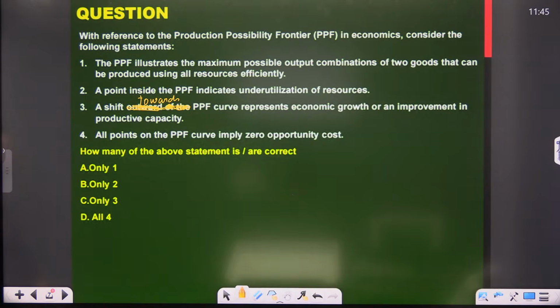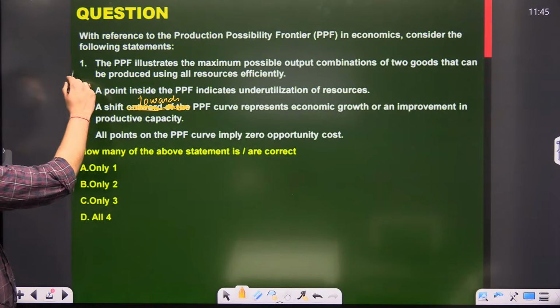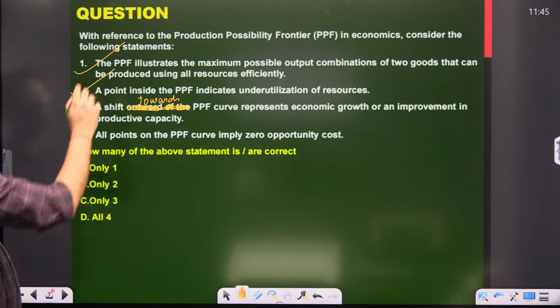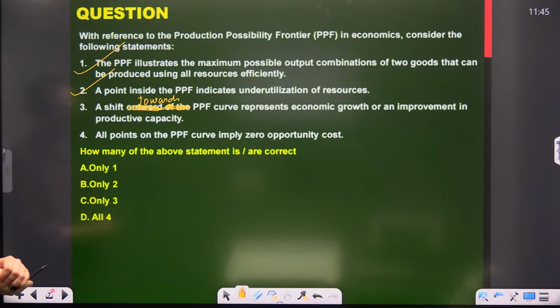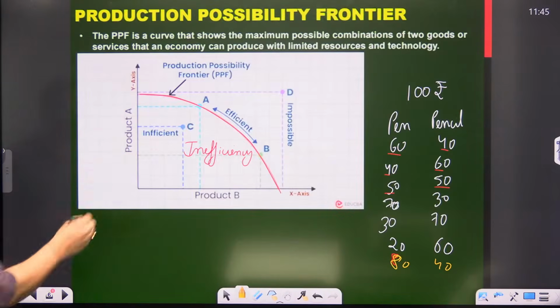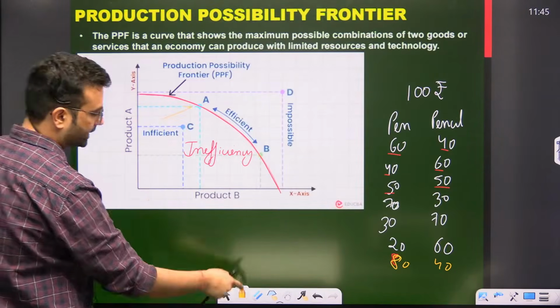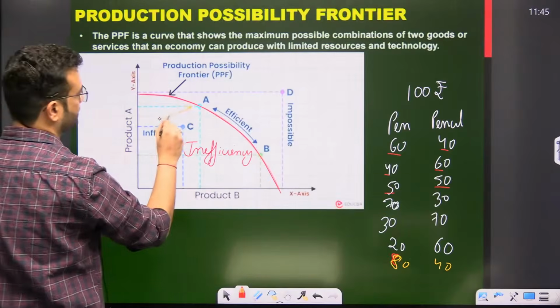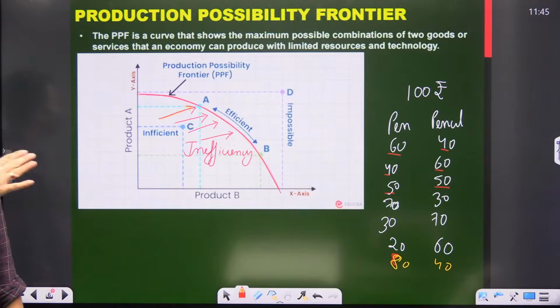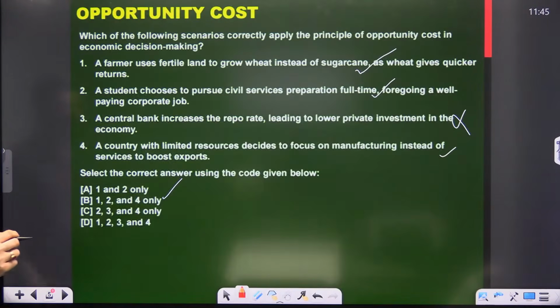Let's discuss. The PPF illustrates the maximum combination of two goods that can be produced using all resources. This is true. Second, a point inside the PPF indicates underutilization of resources. This is true. Third, a shift towards the PPF curve represents economic growth or improvement. This is also true, because a shift towards means like this. So if you are going towards the curve, that shows efficiency.